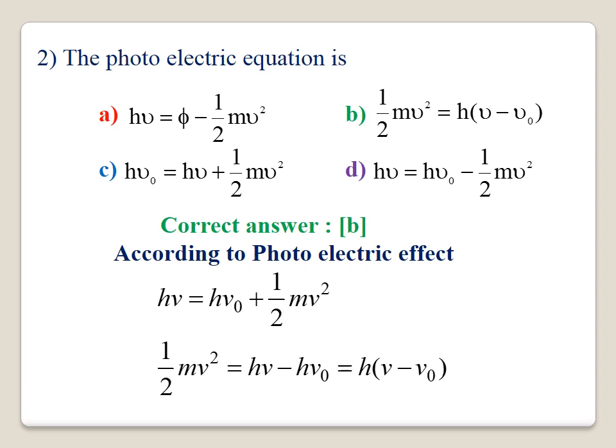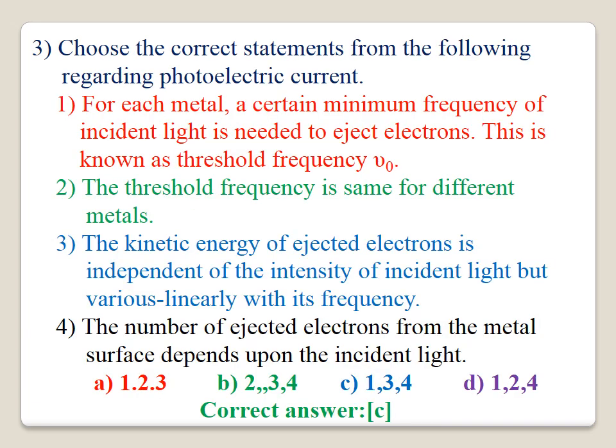Question 2, the photoelectric equation. According to the photoelectric effect, h nu will be equal to h nu 0, that is the work done, plus the kinetic energy, half m v square. Therefore, half m v square will be equal to h into nu minus nu 0, where h is a constant taken out. Option B is correct. According to the photoelectric effect, the photoelectric equation is half m v square equal to h into nu minus nu 0.